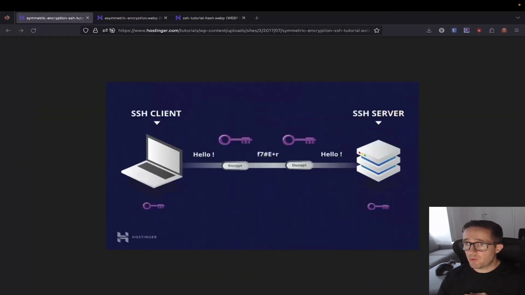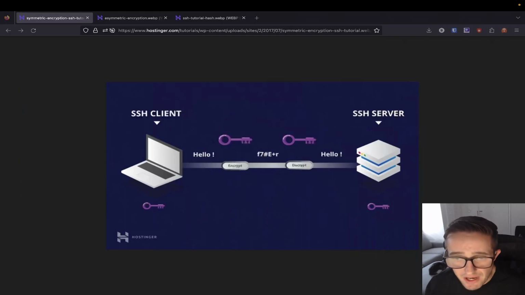The first one we want to talk about is symmetric encryption. Essentially what's happening with symmetric encryption is the same key is being used to encrypt and decrypt data. I've actually got a visual here for you. The same key is going to be used to encrypt and decrypt the data. This is like the key to your house. You're going to use that key to unlock it and relock the door. This is also known as a shared secret.